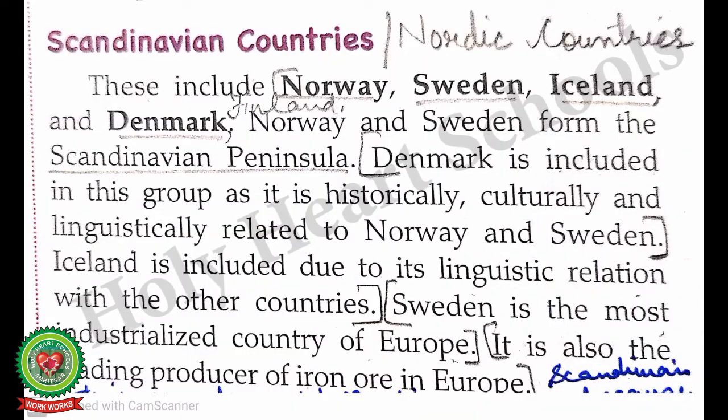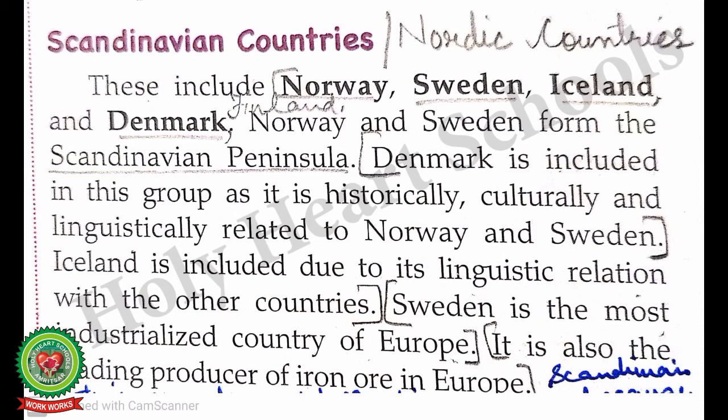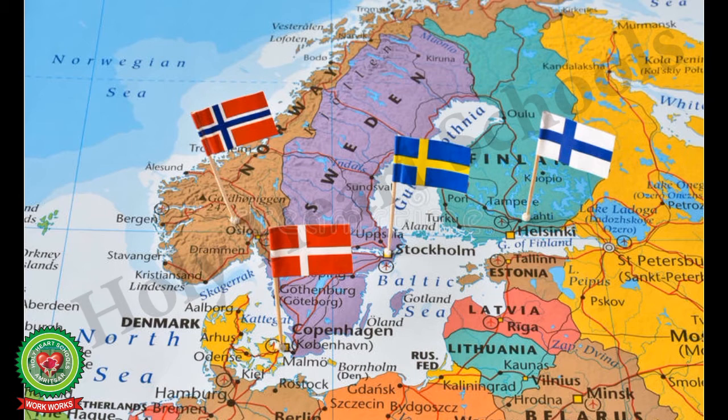Iceland is included due to its linguistic relation with the other countries. Sweden is the most industrialized country of Europe. It is also the leading producer of iron ore in Europe. The Scandinavian countries are also known as Nordic countries because these countries are joined by their economic factors.